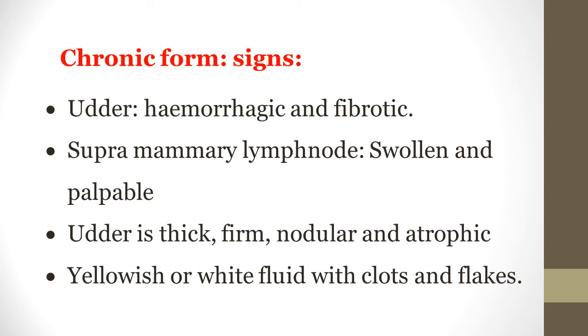In this chronic form, if the clinician observes the supramammary lymph node, it is swollen, visible, and palpable also. The udder is thick and very firm because of the laying down of fibrous tissue, and it is also nodular, because of the nodules formed by fibrosis. And the udder is atrophic, comparatively smaller than the norm.